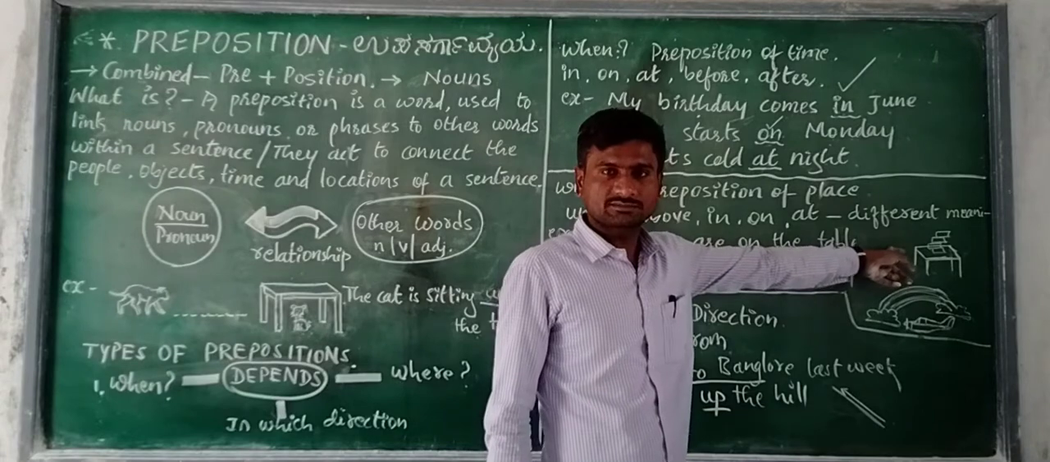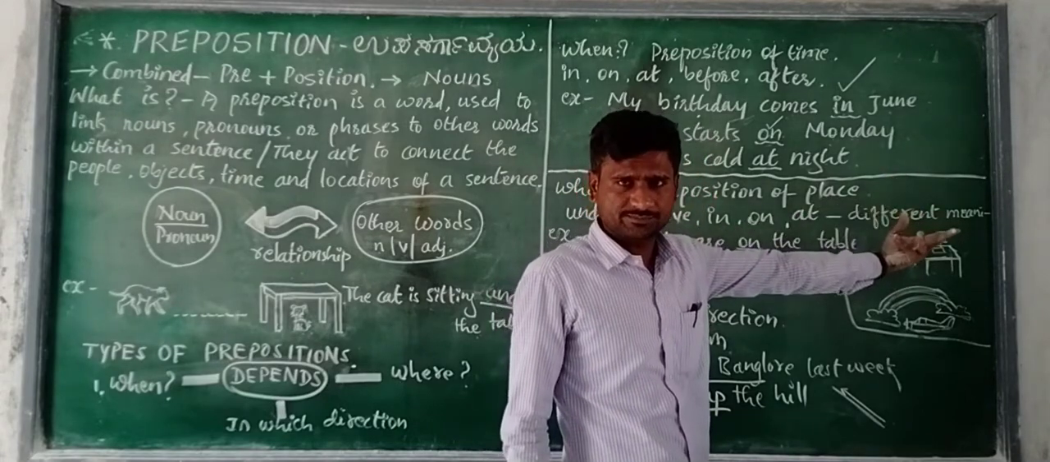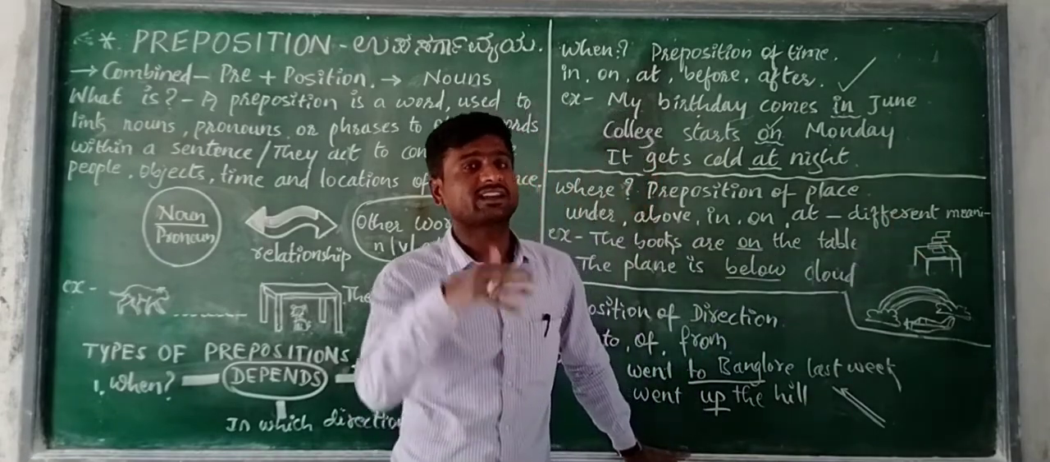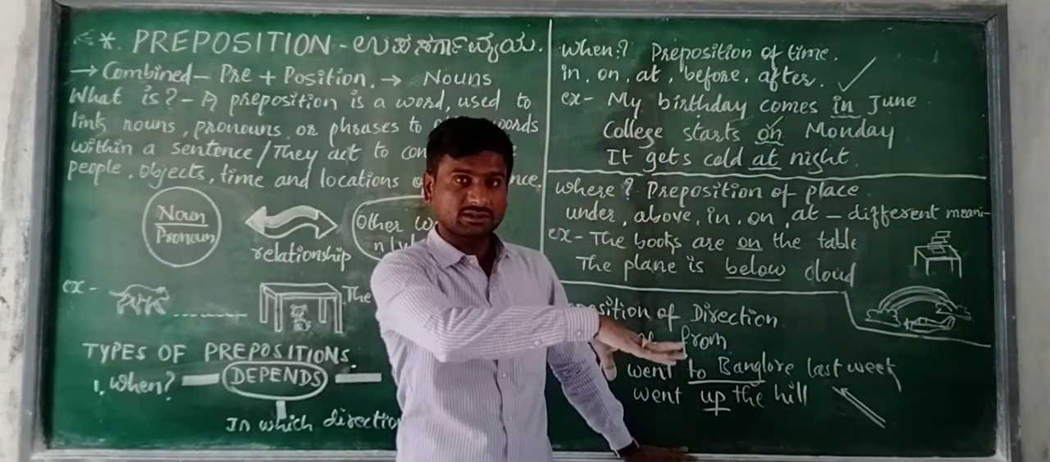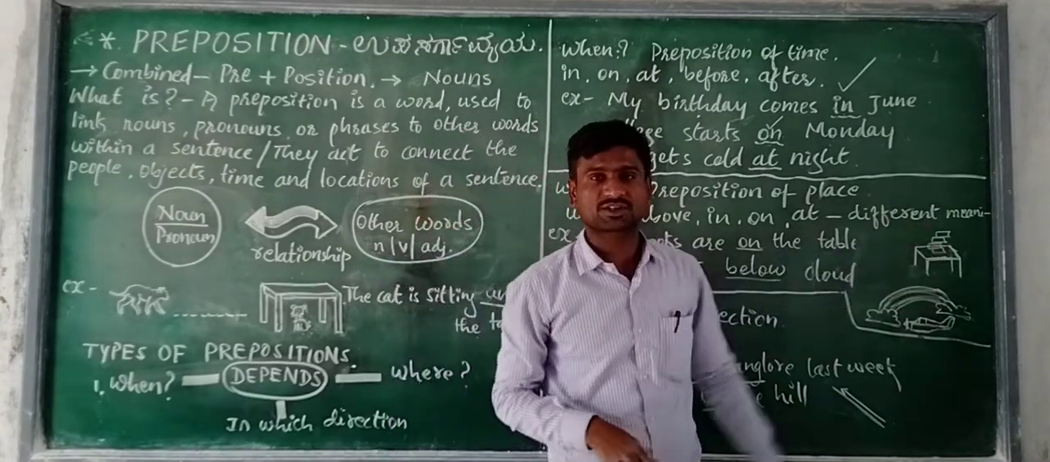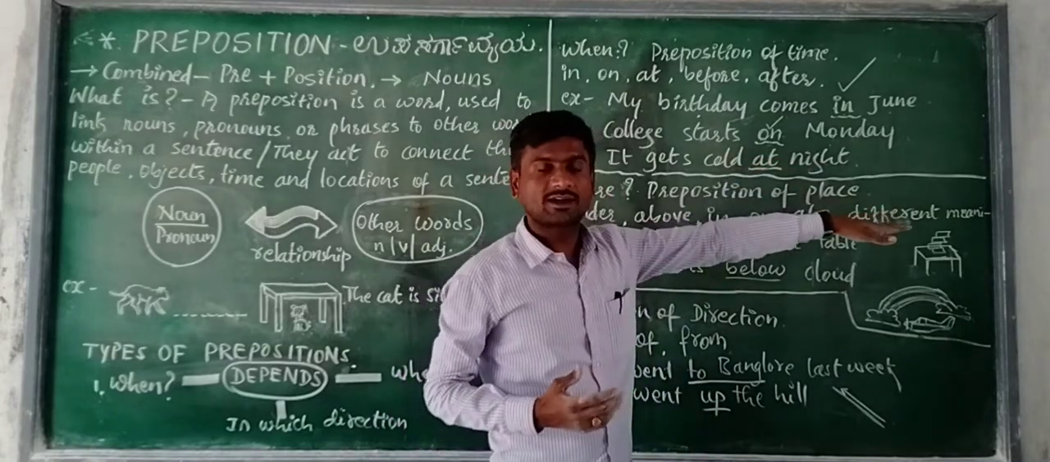The books are on the table. See the picture? There are so many books. Where are they? On the table. Where are the books? On the table. Table ಮತ್ತು books ಇರುವ connection ಎಂತದ್ದು? The books are on the table.